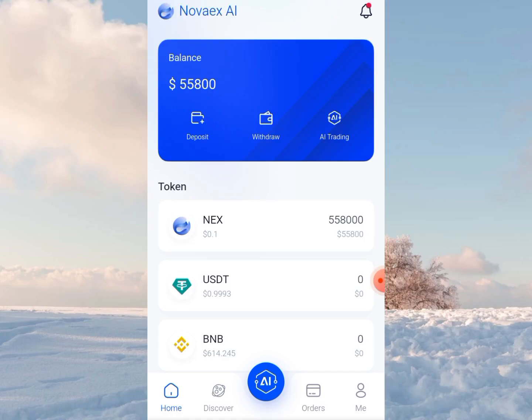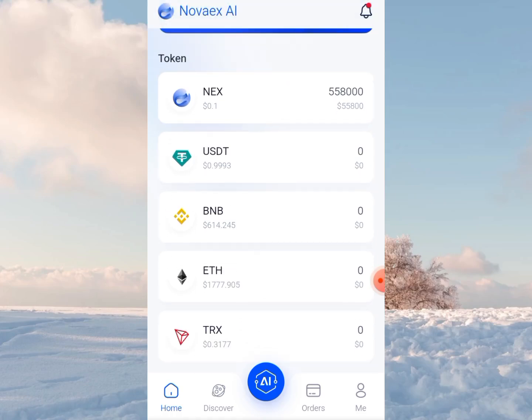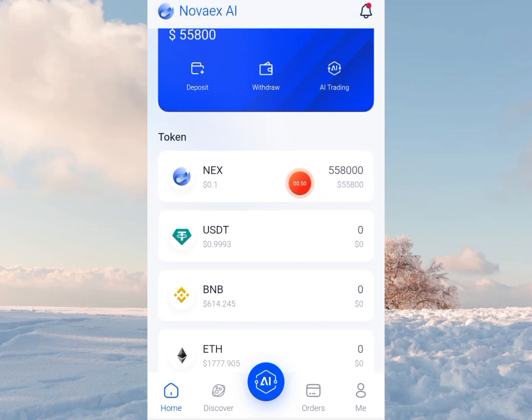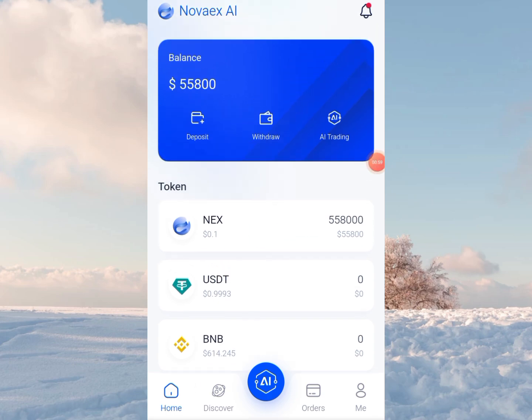Welcome to NovaEx AI. I made a tutorial about this project some weeks ago, sharing how you can register and claim up to 1000 USDT worth of NEX token instant bonus, how you can bind your invite code, and how you can earn even more. This is my balance at the projected rate of 10 cents per NEX. I'm here to talk about some important updates and events coming up on the project.